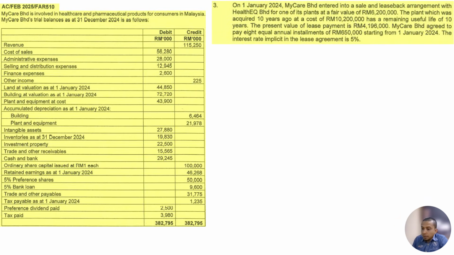So next, for point number 5: on 1st January 2024, the beginning of the financial year, My Berhad entered into a sales and leaseback arrangement with Health EQ Berhad for one of its plants at a fair value of 6,200,000. The plant, which was acquired 10 years ago at a cost of 10,200,000, has a remaining useful life of 10 years.